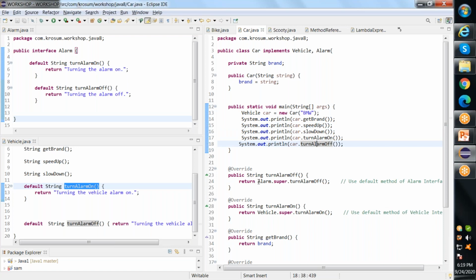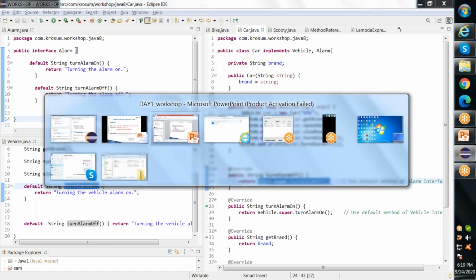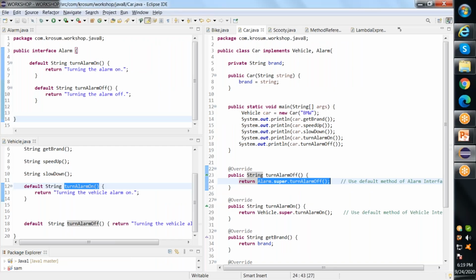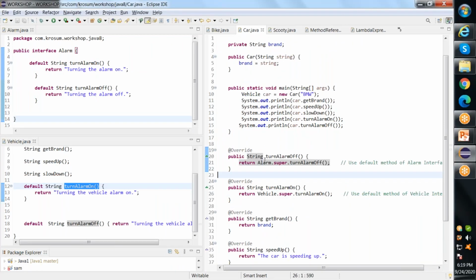So what we have to do is specify the interface name of that particular method. So if you see here, we must explicitly specify which interface the particular method belongs to. We have to specify the interface name followed by the method name. This gives us a clear idea of which interface's default method I should use in my implementation class.